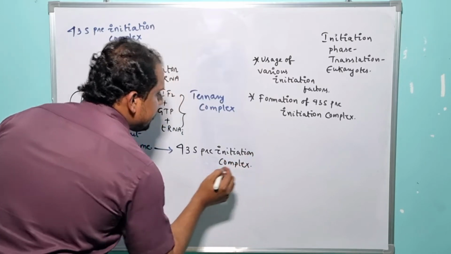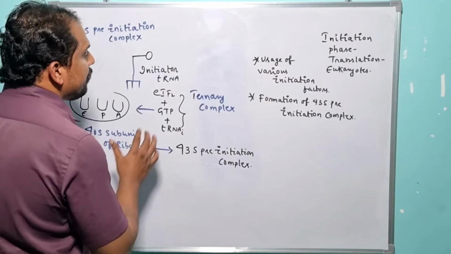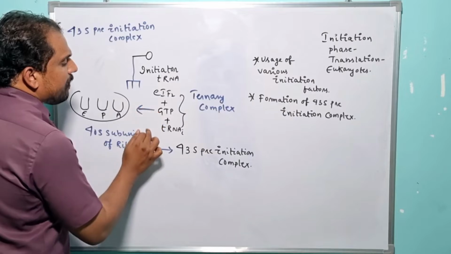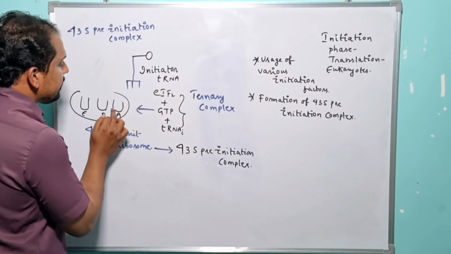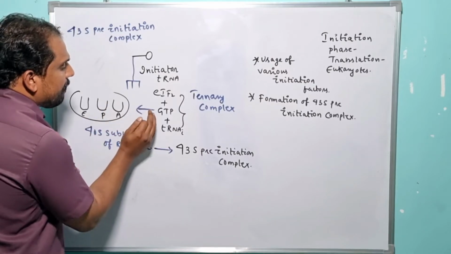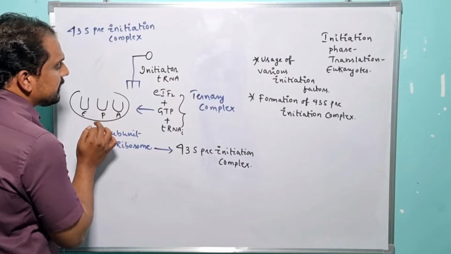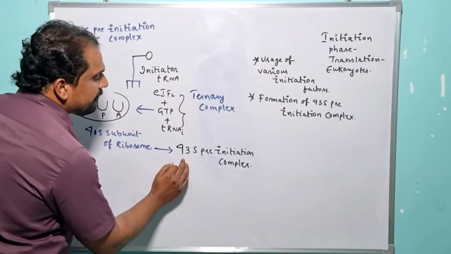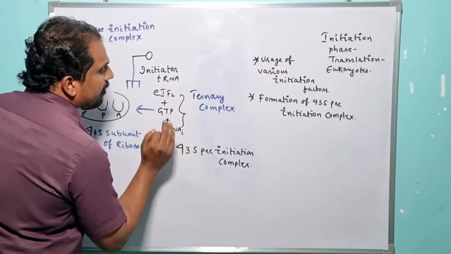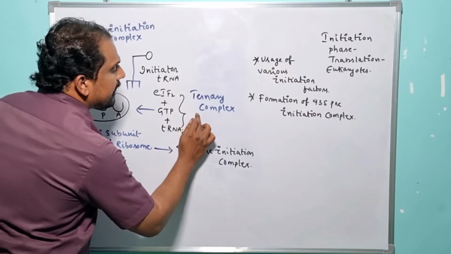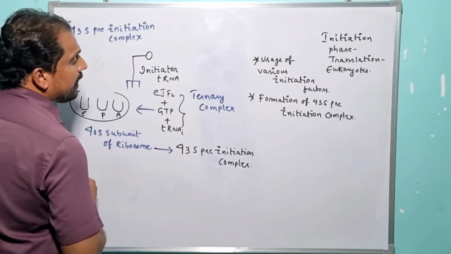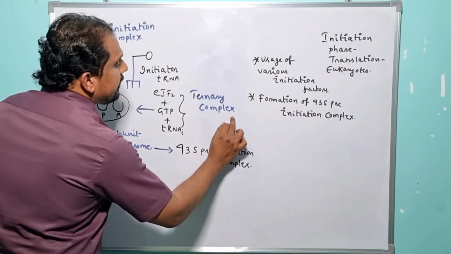This is the observation which takes place only under normal conditions, right? The ternary complex is formed, and after its successful formation it gets recruited to the P site of the ribosome. Then it leads to the activation of the 43S pre-initiation complex. Under normal conditions, the ternary complex formation takes place. But under abnormal conditions, formation of the ternary complex gets inhibited.